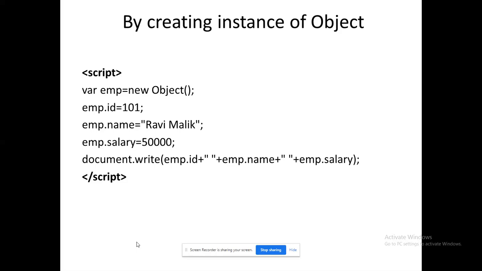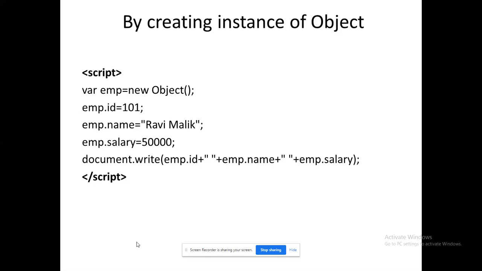So this is a way where emp equals new Object, with a capital O. This is a built-in object. By that I am directly creating a property and assigning a value, emp.id. Likewise I have created three properties for the object and I am ready to display them in the browser window, right?